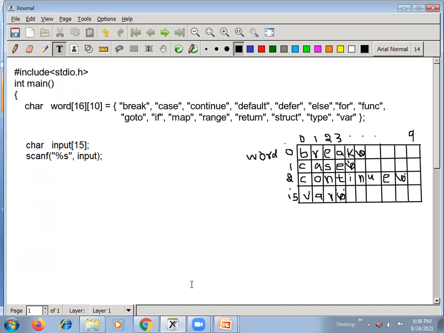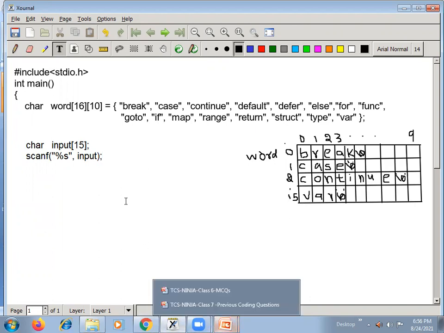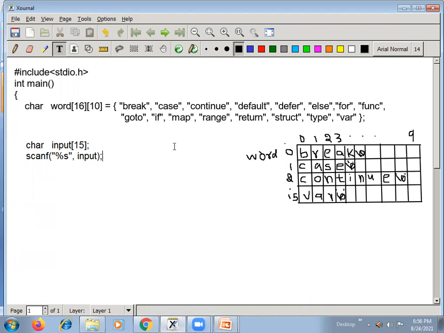Now the user entered something like first input, differ. So we need to find out whether it is a keyword or not. For this purpose, from the 0th string onwards, that means this first string onwards, you have to go on comparing whether word of 0 is equal to our input string, otherwise word of 1 equal to our input string.